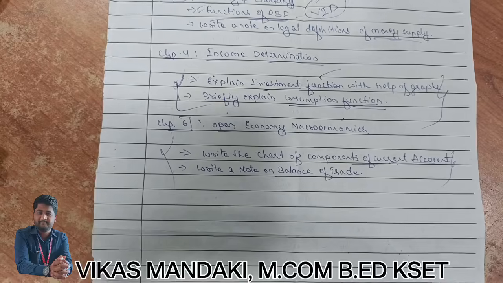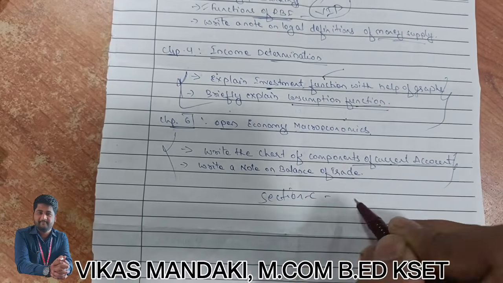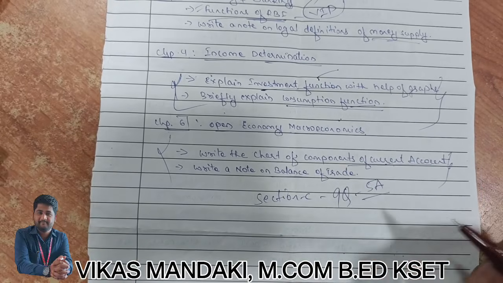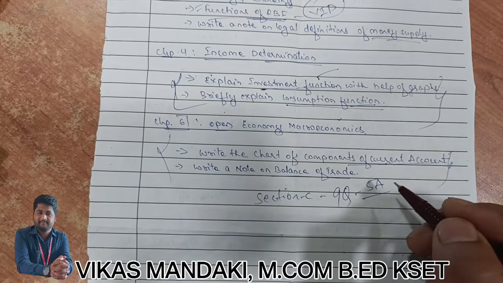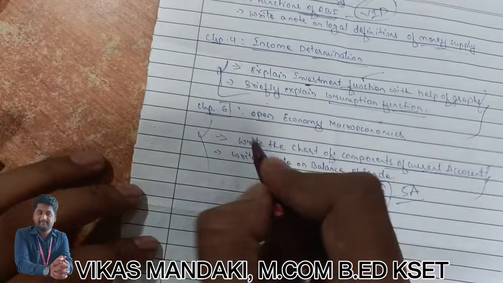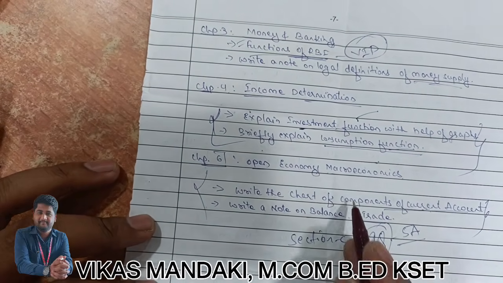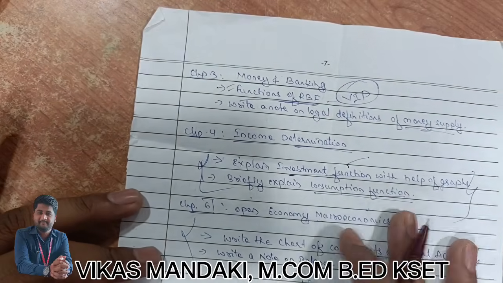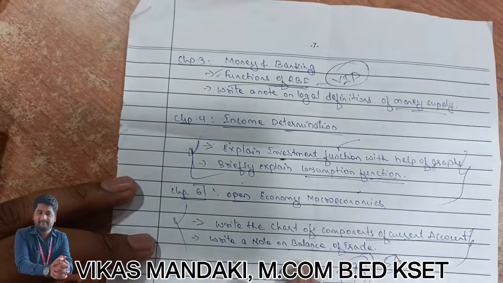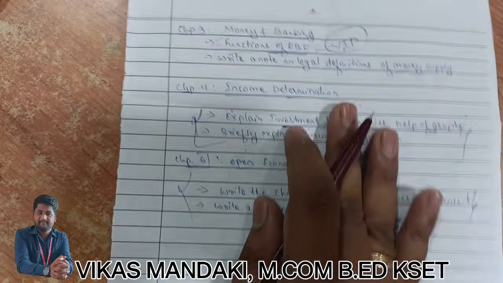Is it clear? So this covers section C, where they are going to ask you 9 questions, of which you need to answer 5. Is it clear? So I will go to the top 9 questions. Which are my top 9 questions? Again, here study both these: components of current account and balance of trade. These are 2, and those are also 2, but any one will come in exams. Not both are going to come, only one question, but still study all these 4, because 100% out of these 4 you will get 2 questions.